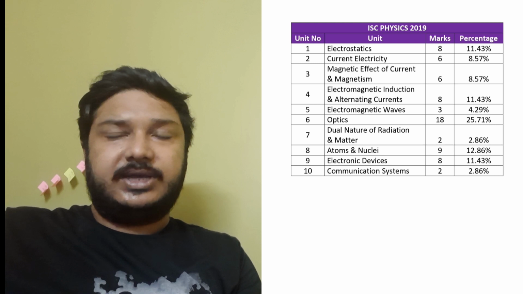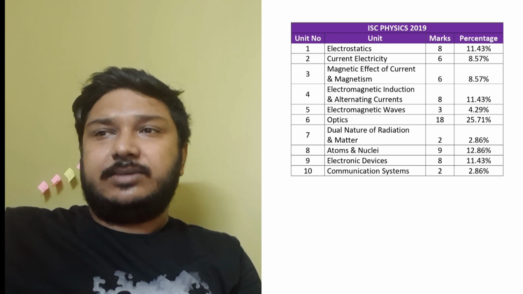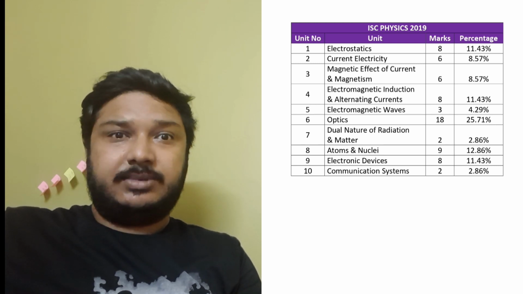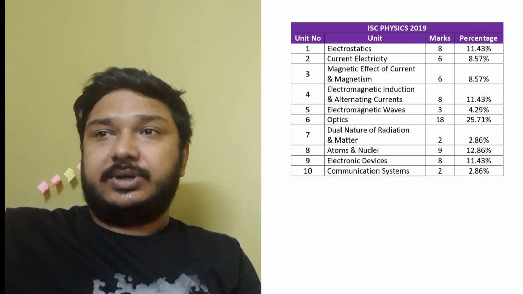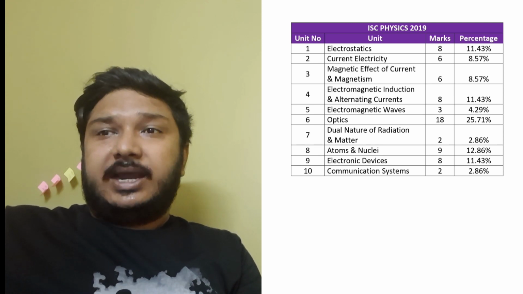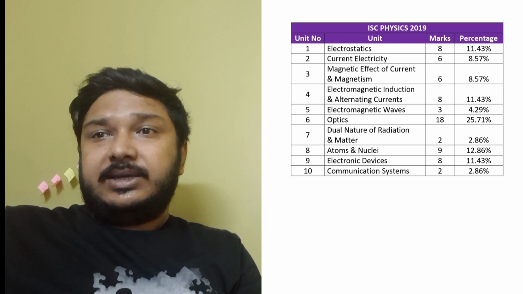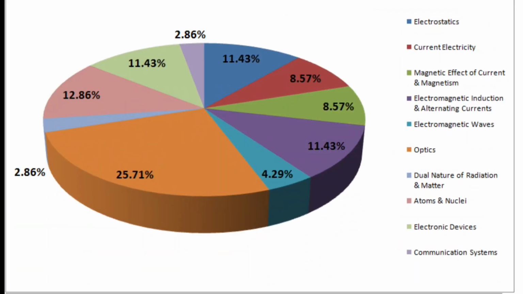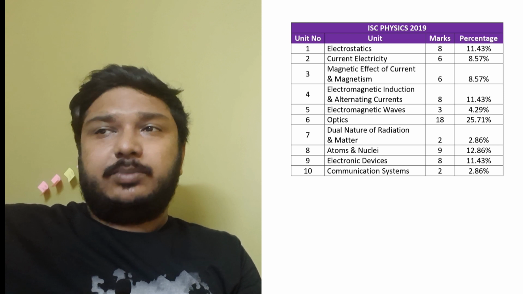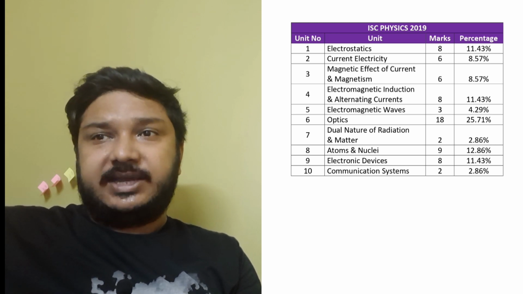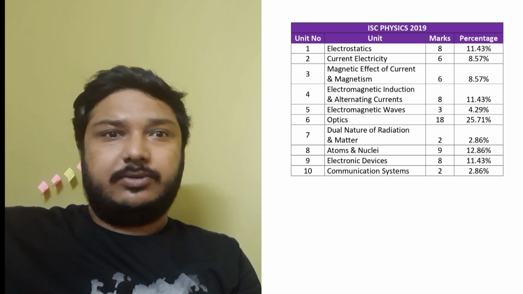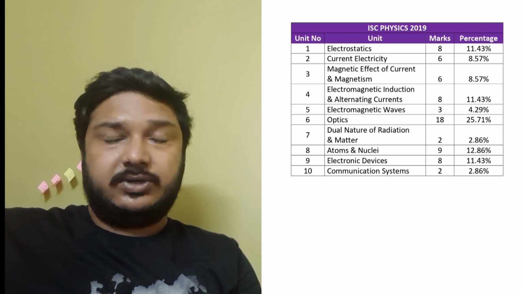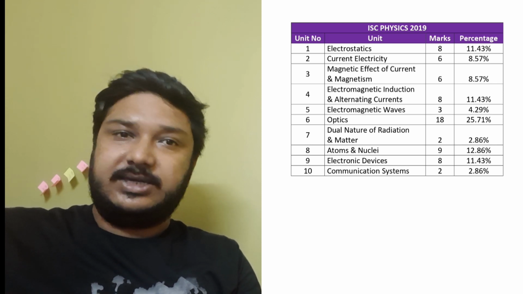Now we will see what happened in ISC Physics 2019. In that also we can see optics again comes to be the maximum share, about 25.71% with 18 marks. And then followed by atoms and nuclei having 12.86%, followed by electromagnetic induction and alternating currents having 11.43%. And electrostatics also having 11.43%. So optics again the most important, atoms and nuclei stands second in consecutive 3 years, 17, 18 and 19.